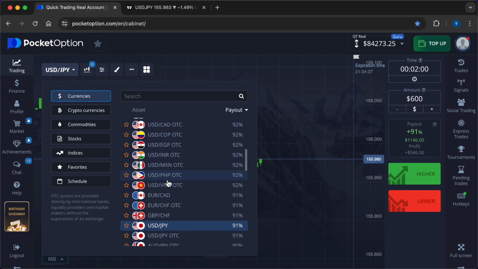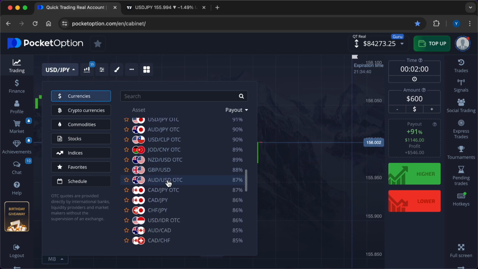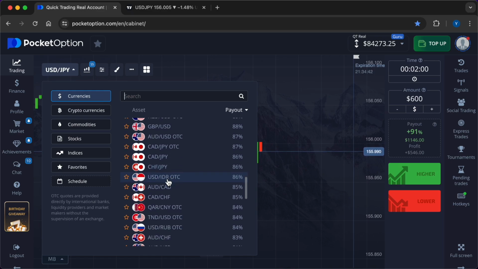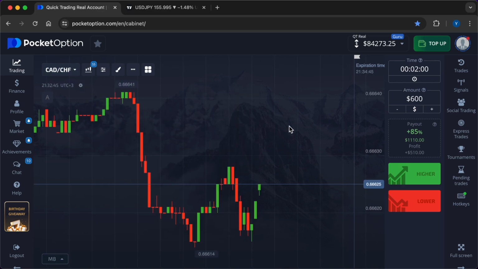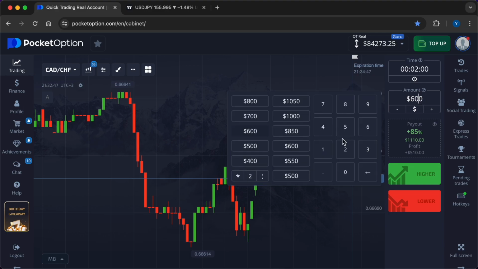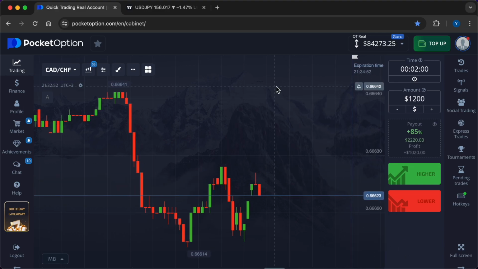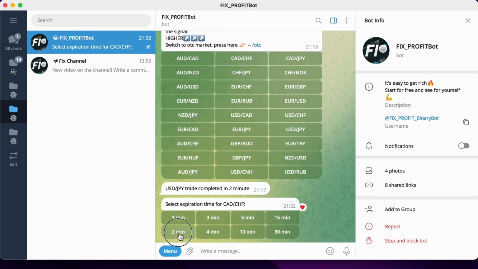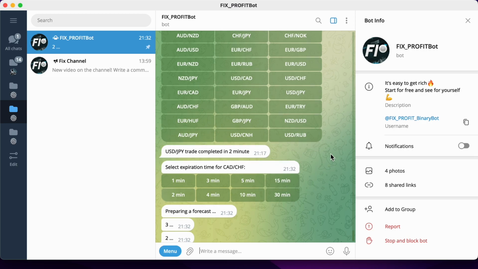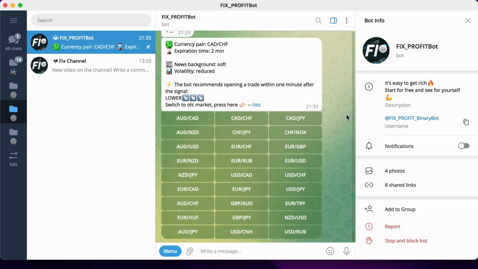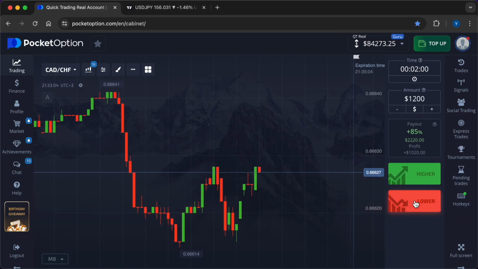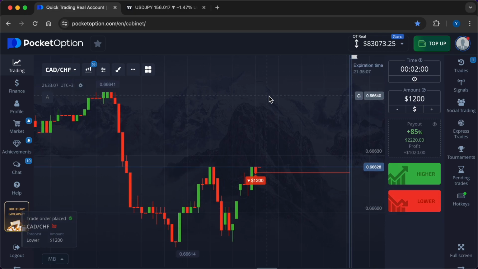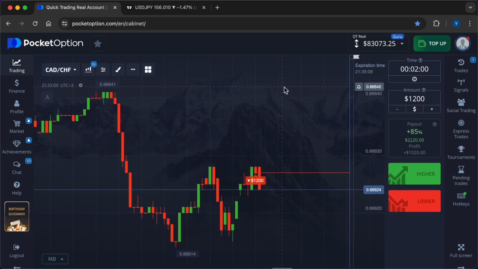I will stop on the variant Canadian dollar, Swiss franc, payout percentage 85. I will enter the market by doubling the investment amount. Now it is $1,200. My new signal is lower. The news background is now in hibernation mode and price fluctuations are reduced.